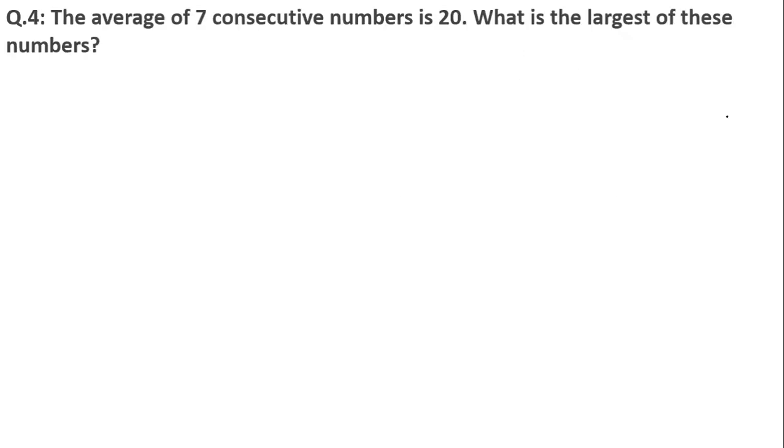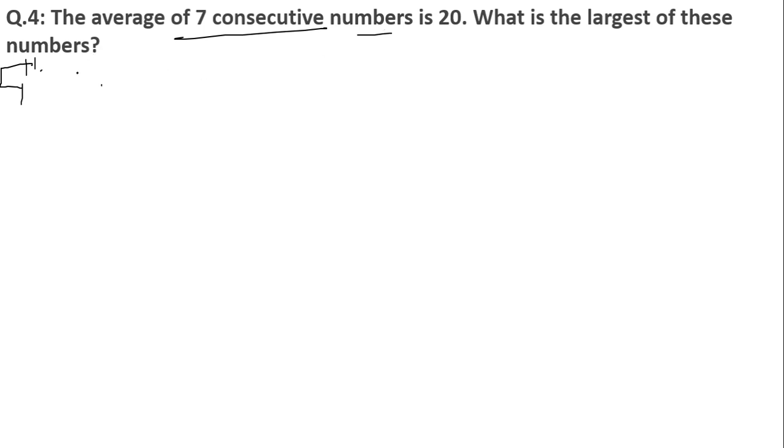The average of 7 consecutive numbers is 20. What is the largest of these numbers? Look here now. We don't know what the numbers are. We just know that there are 7 numbers and those numbers are coming one after another. The numbers which come one after another are called consecutive numbers. So there are 7 numbers coming one after another and their average is given as 20. You have to find the largest number.